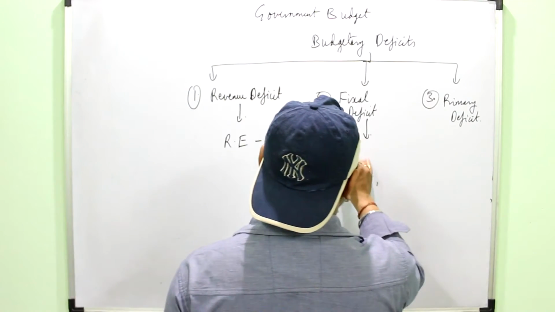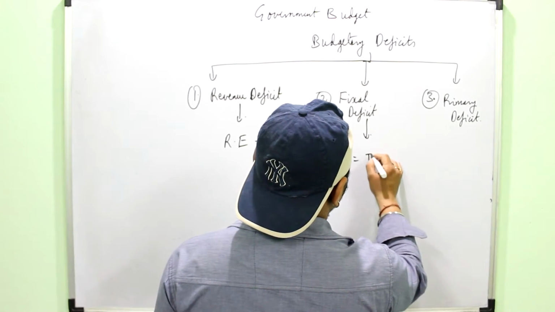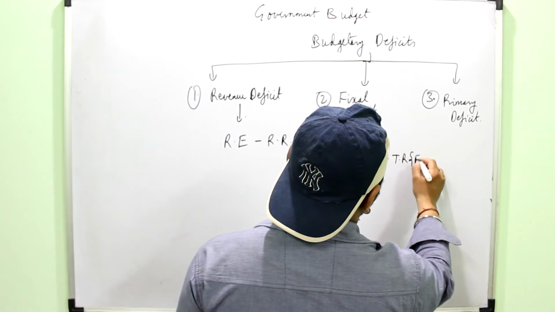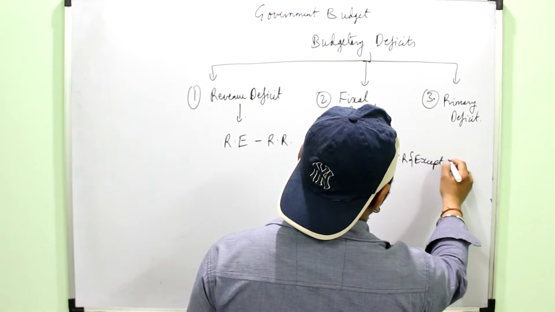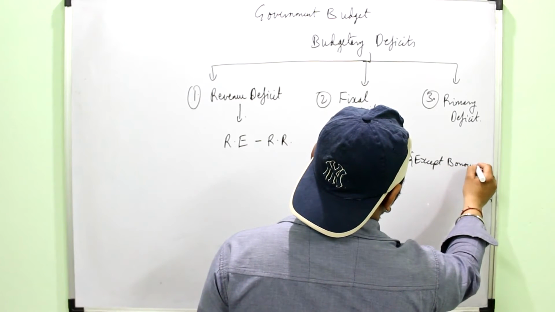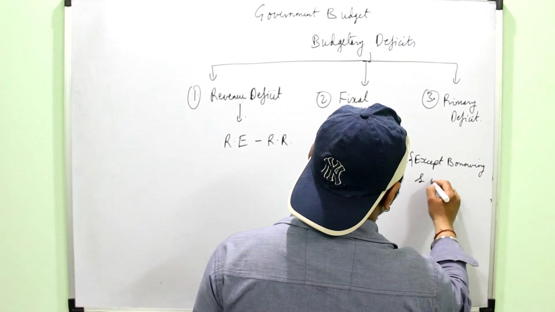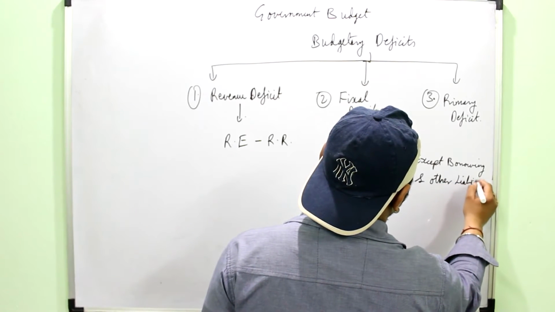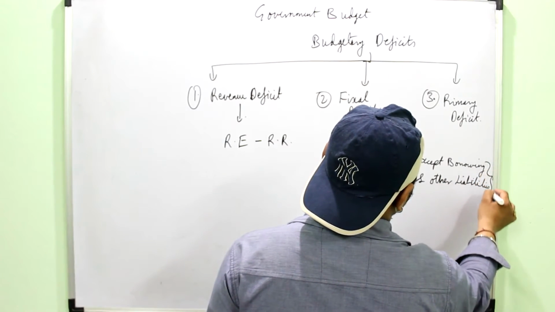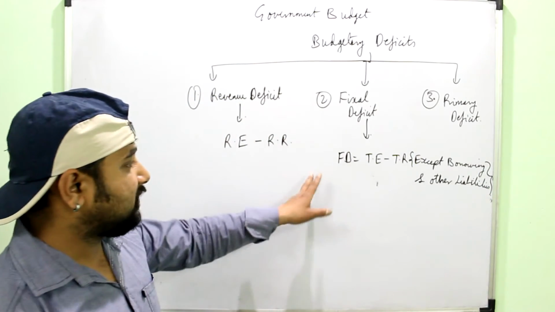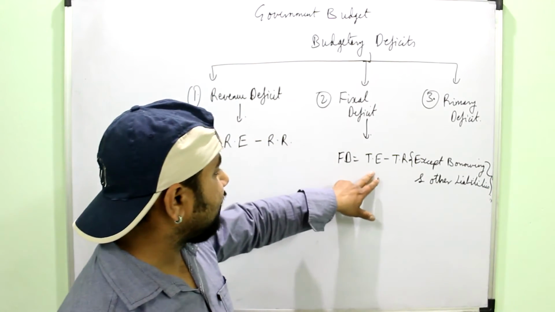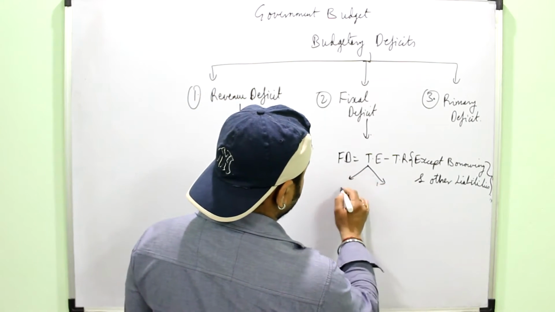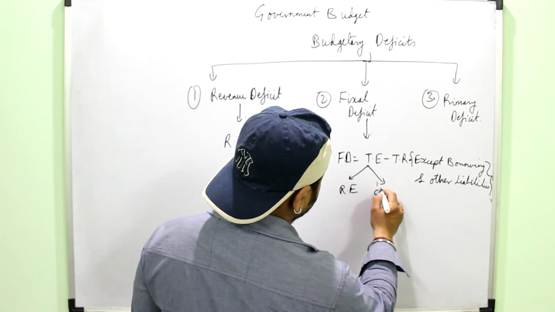Then second is the fiscal deficit. Fiscal deficit is total expenditure minus total receipts except borrowing and other liabilities. Just look at it carefully and try to understand it. Total expenditure means revenue expenditure as well as capital expenditure.